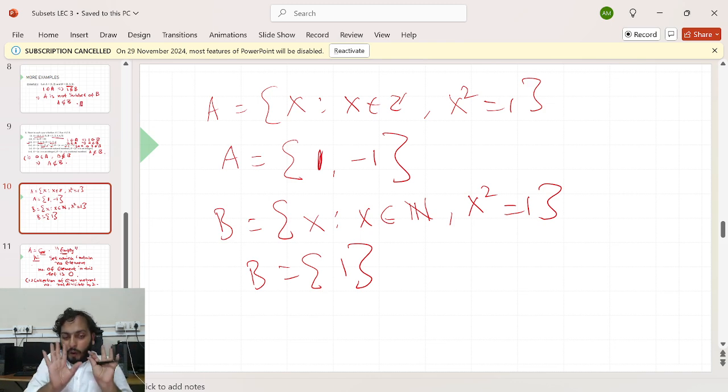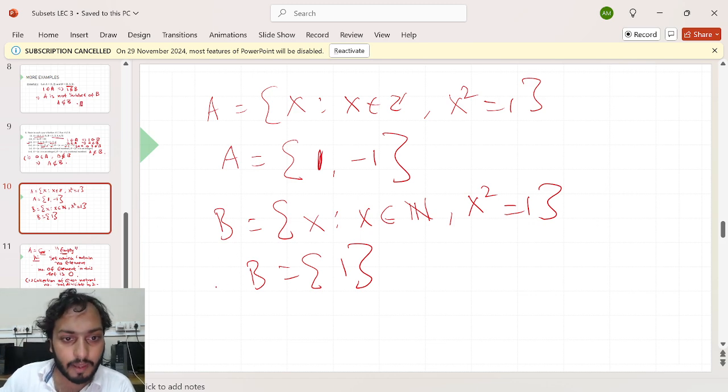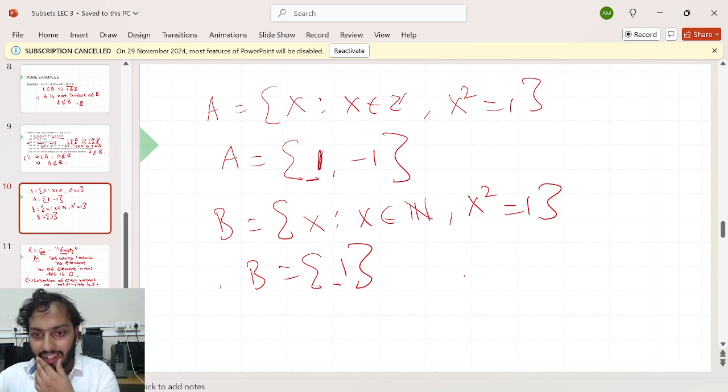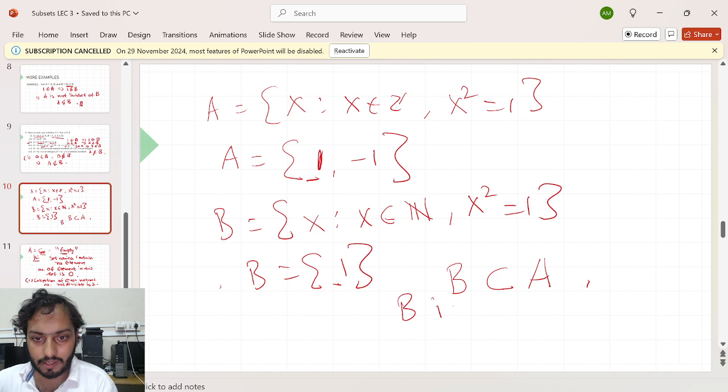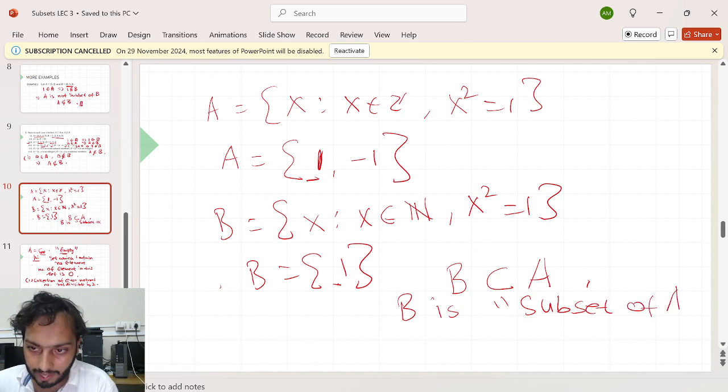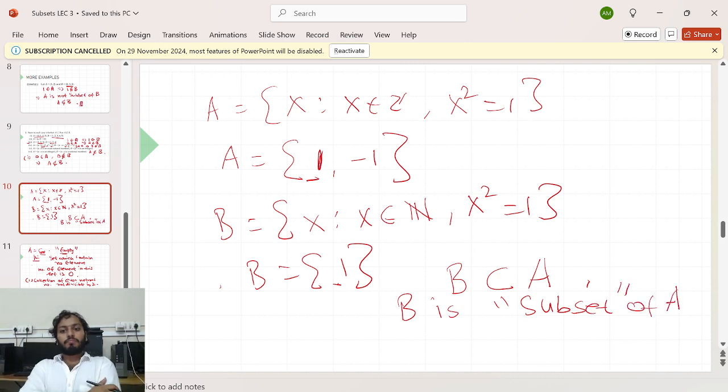So obviously there is no possibility of saying that A could be a subset of B. A is the bigger set. Let me check in reverse order. Can I say B is a subset of A? B contains one element, and that one I can find here also. So what can I say? I can say B is a subset of A here. Am I right? That's the meaning. B is a subset of A.